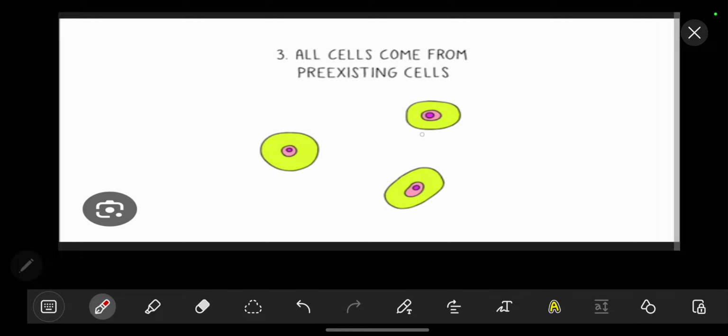This means that, for example, if you see these two cells, they simply came from this cell, meaning this cell divided into two to produce these cells. This is what we mean when we say all cells come from pre-existing cells. Through the division of this cell, we have these other cells. So let's look at our last theorem, or rather what it talks about.